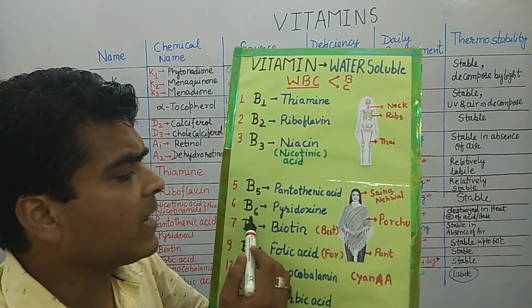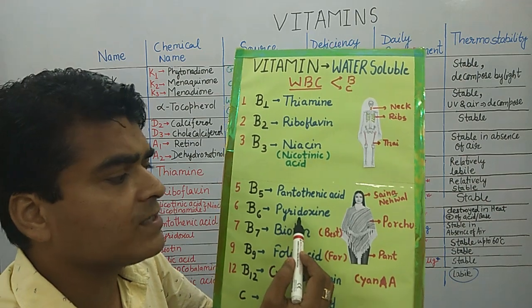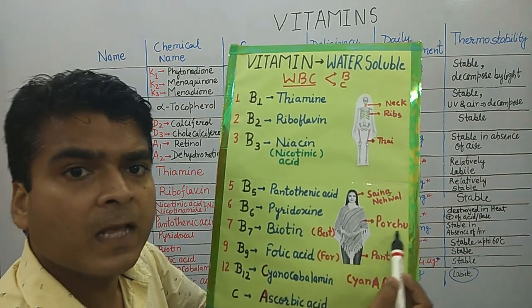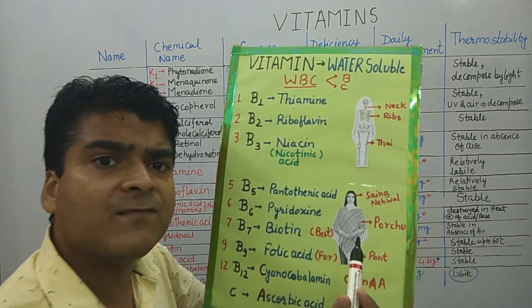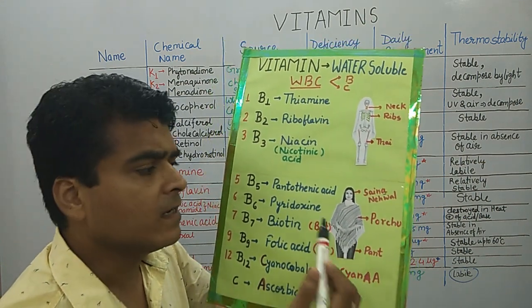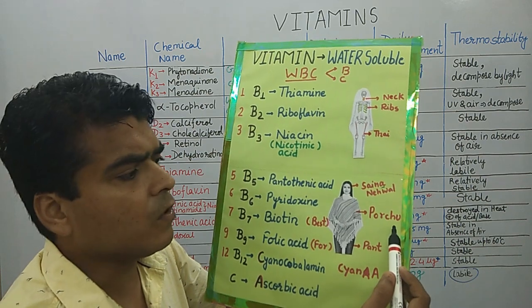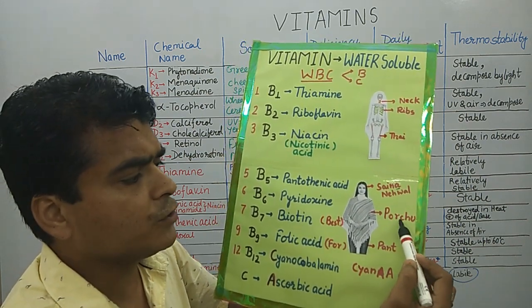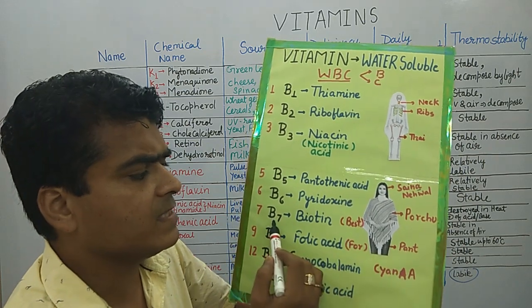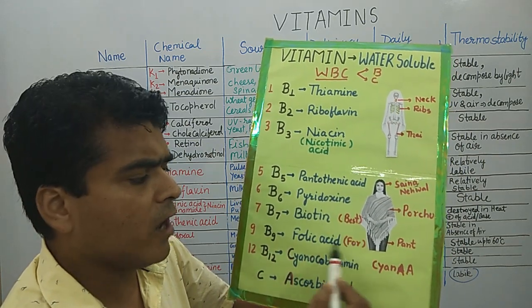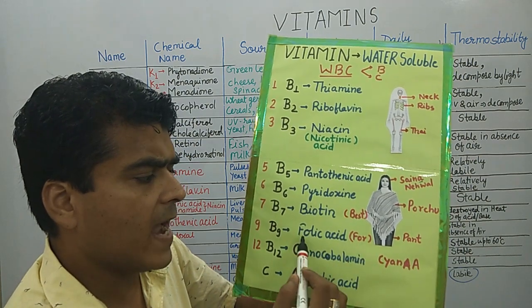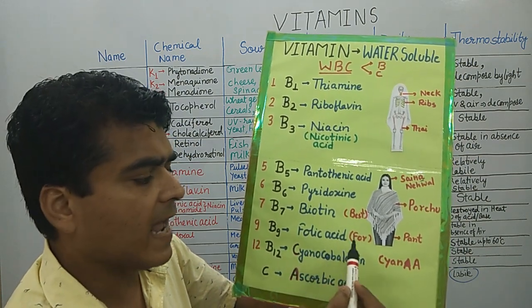Then vitamin B6, that is pyridoxine: P for pyridoxine and P for porchu. We all know that women wear porchu in the winter season. So pant and porchu, best means B7 biotin. For B9, FO is folic acid.